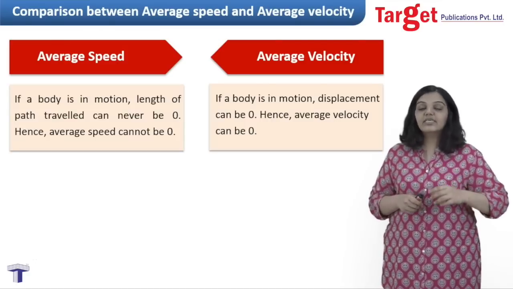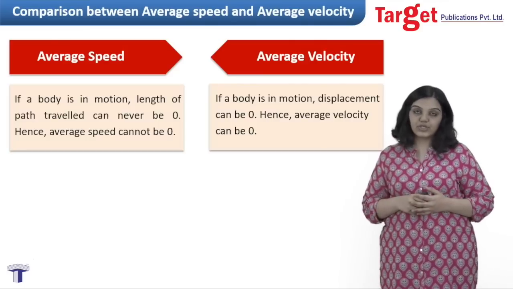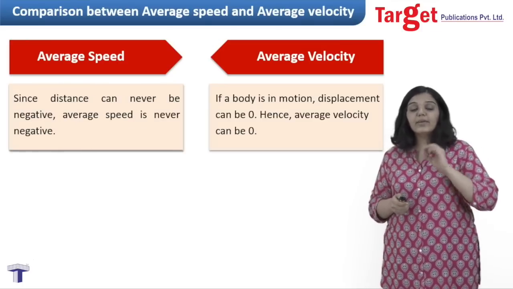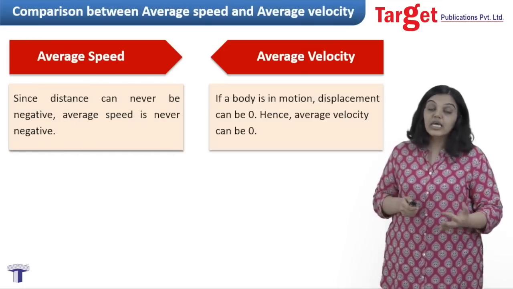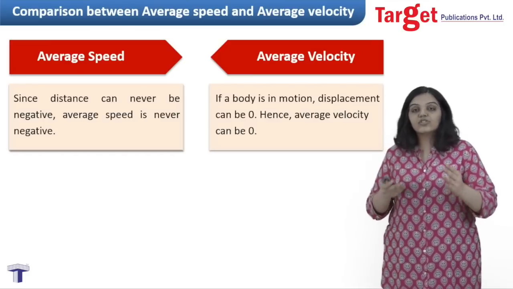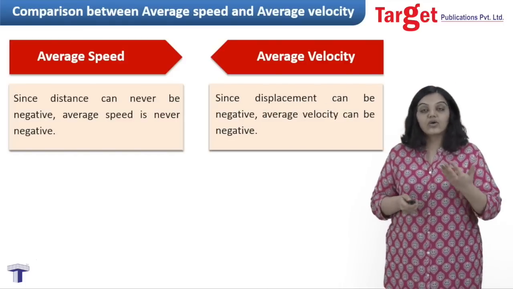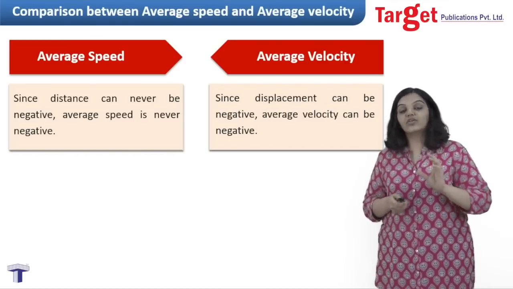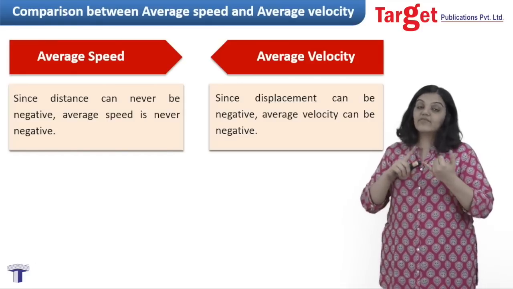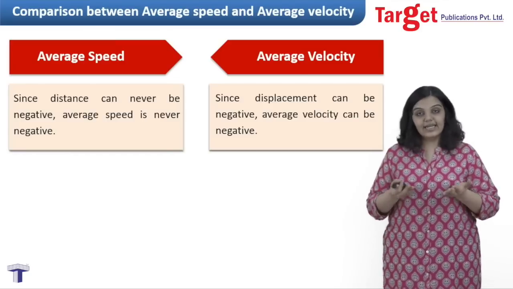And therefore, just because the body is in motion, it doesn't guarantee that the average velocity will not be zero. It in fact can be zero in the case we have just seen, that is when the body comes back to its original position. We also note that distance can never be negative, by definition, it is the length, and therefore average speed also can never be negative. On the other hand, displacement can be negative because it's a vector, and therefore average velocity can be negative. So in conclusion, this point is trying to say that average velocity can be zero, average velocity can be positive, and it can also be negative.